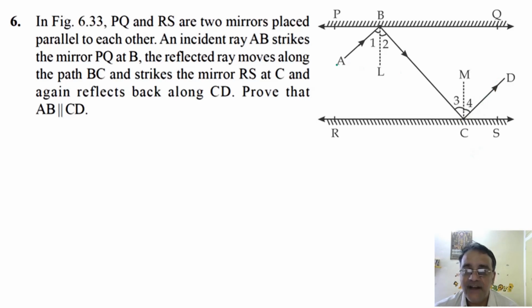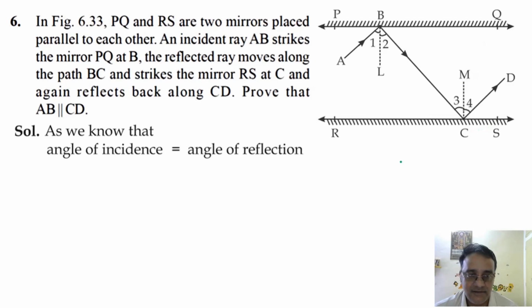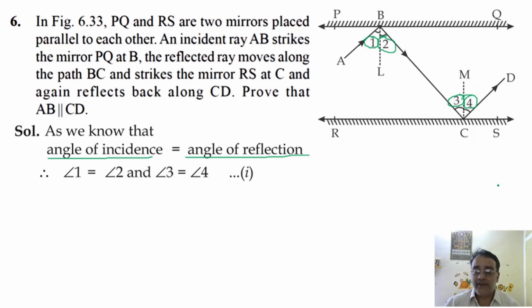Yes, sir. What we have to show is that AB is parallel to CD. So हम लोग अभी क्या करेंगे इसमें? We will draw BL perpendicular to PQ and CM perpendicular to RS. Now, as we know that angle of incidence is equal to angle of reflection, so angle 1 is equal to angle 2, and angle 3 is equal to angle 4. Any doubt? No, sir. Okay.